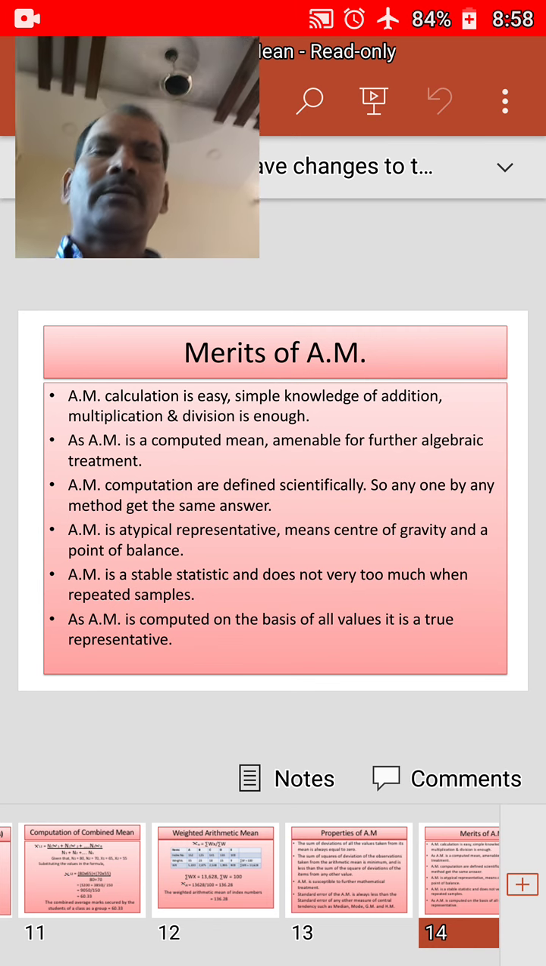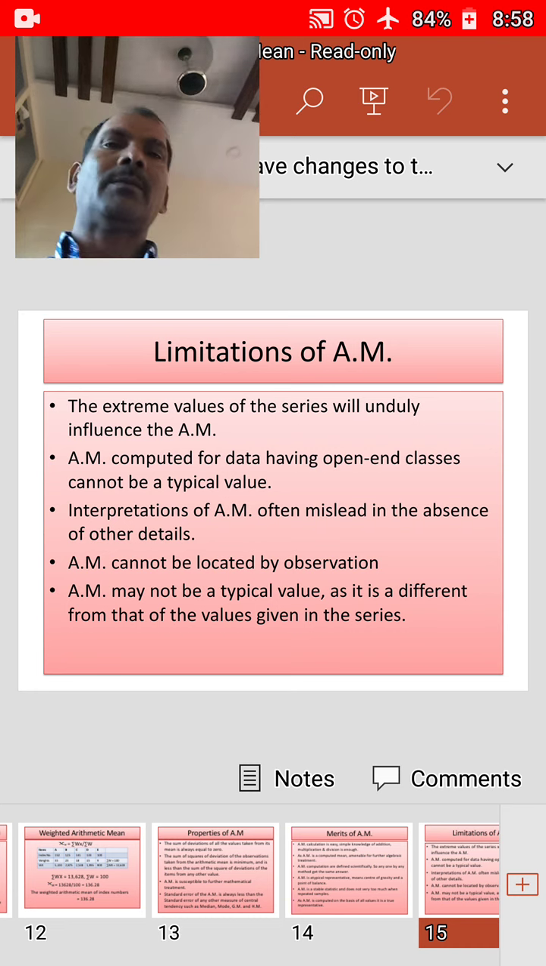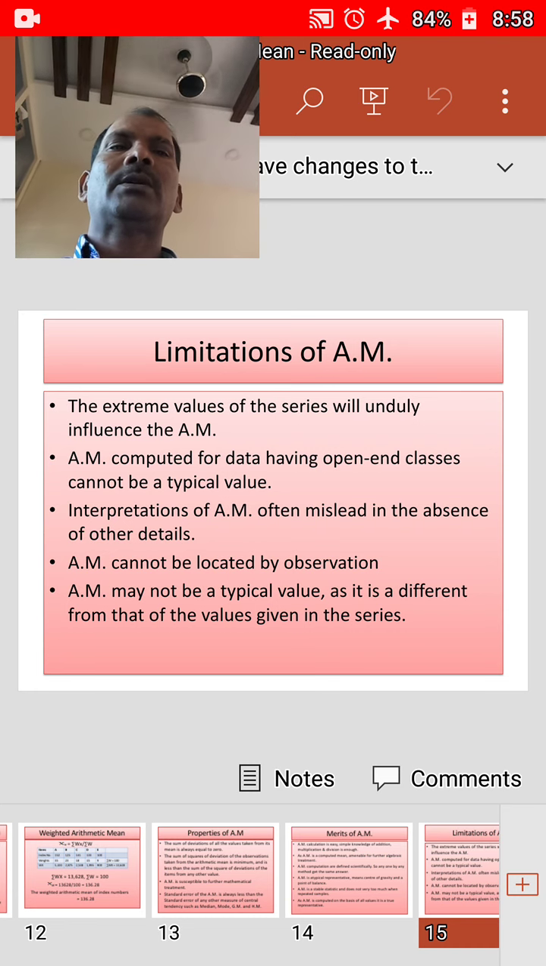Okay, next we have limitations of AM. Since the arithmetic mean is computed on the basis of each and every item of the series, the extreme values of the data will unduly influence the value of arithmetic mean. In such cases, the value of arithmetic mean cannot be a true representative of the data.